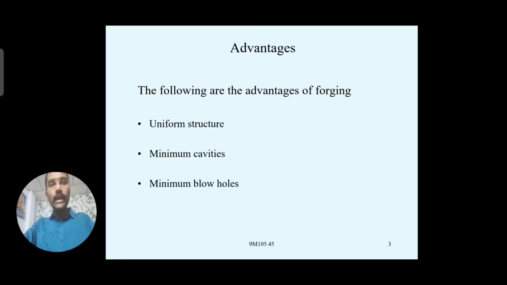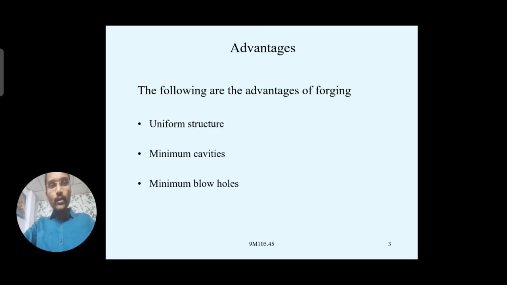Due to heating above the recrystallization temperature, the grains are adjusted, and whatever cavities are there, minimum cavities will be achieved with the help of this forging operation. Okay, the cavities can be reduced. Blowholes, similarly, we will also discuss.